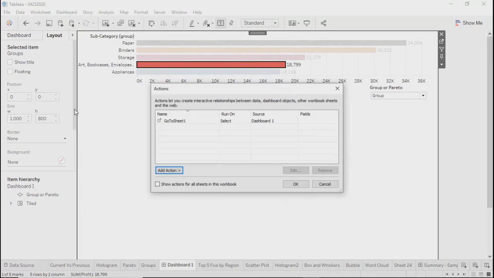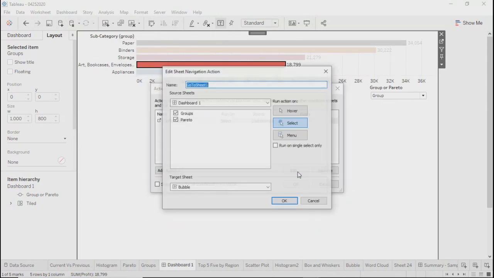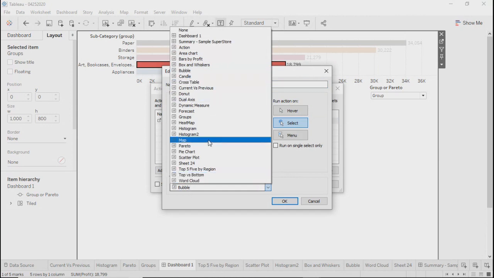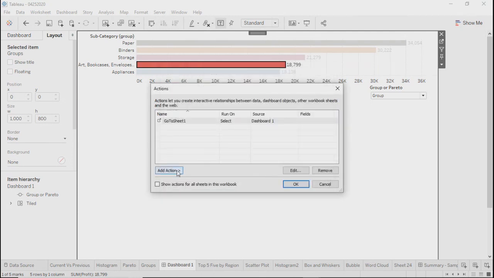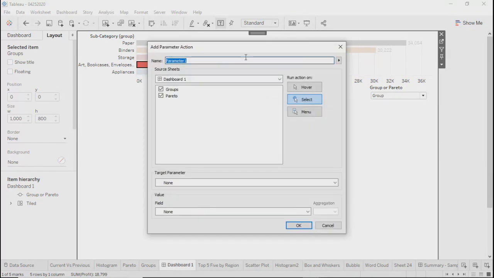What I did, I selected a particular sheet, so it landed me on a particular sheet, which is bubble. So over here, you can select anything, wherever you want your dashboard to take you through this filter option of go to sheet.